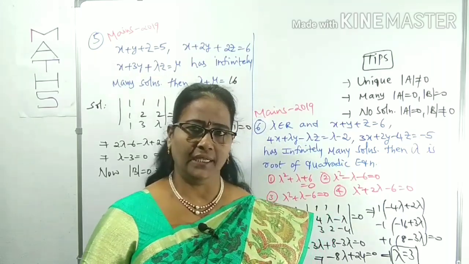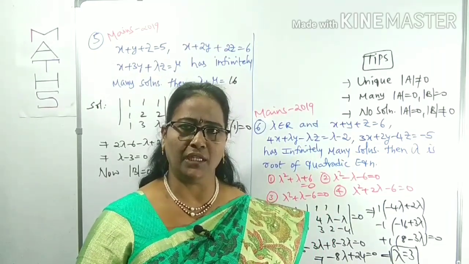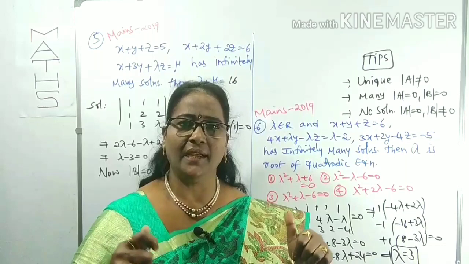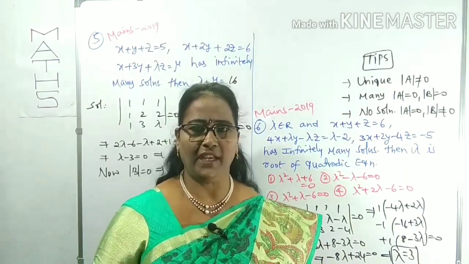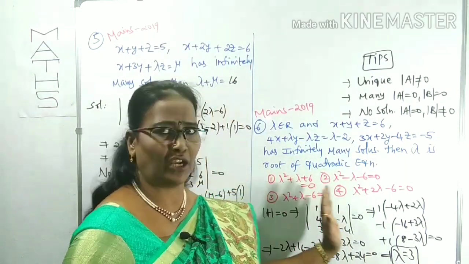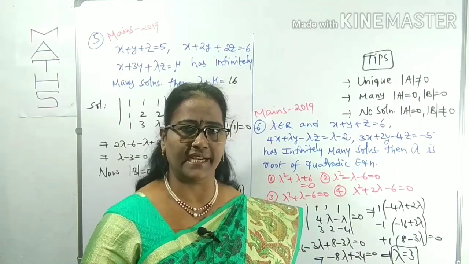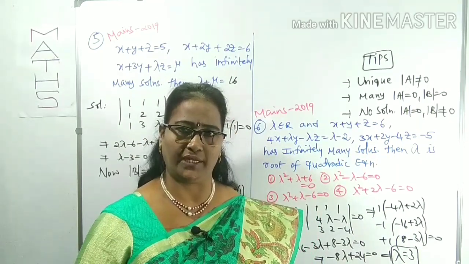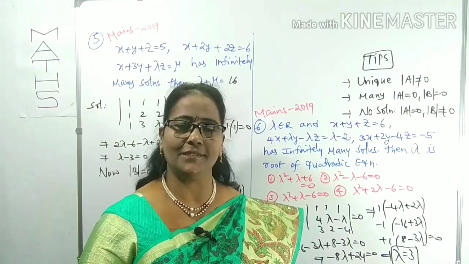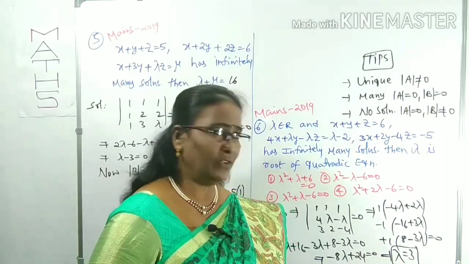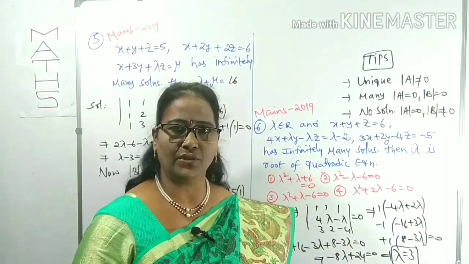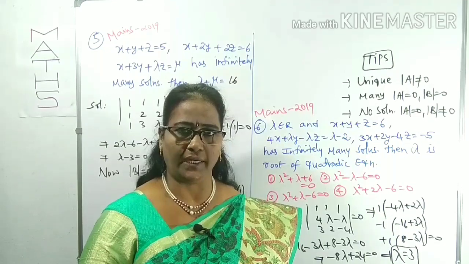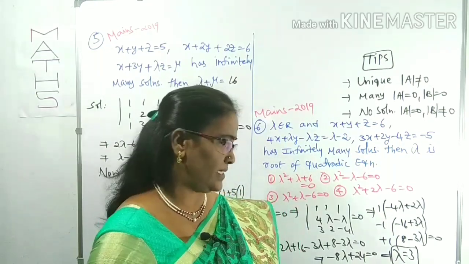Root means it is a solution, it must satisfy the given quadratic equation. We are given 4 options. In whichever option lambda is satisfied, that is our required quadratic equation. Is it clear? We can just verify the lambda value in the options. Which option is true? That is our required quadratic equation.